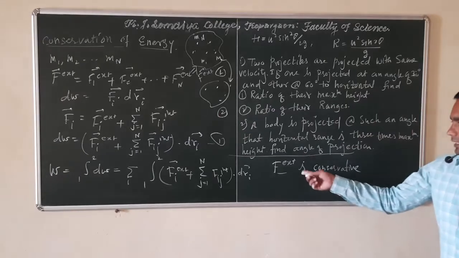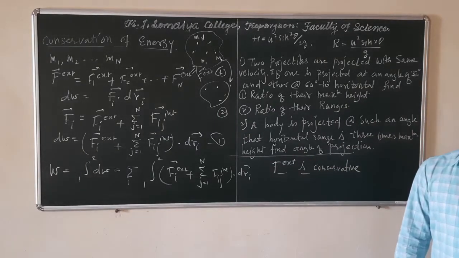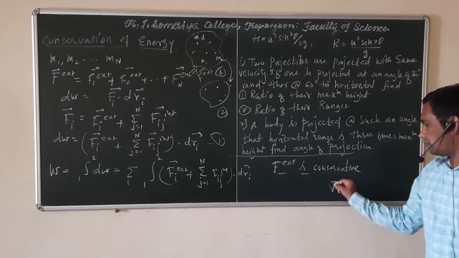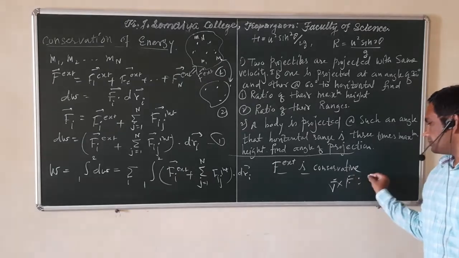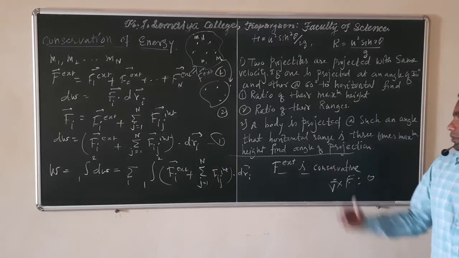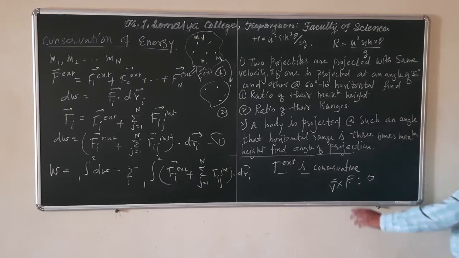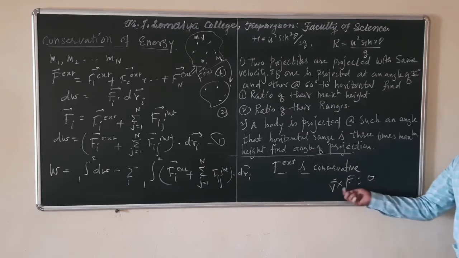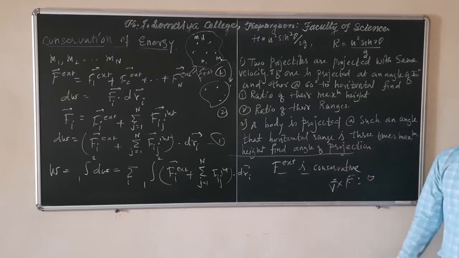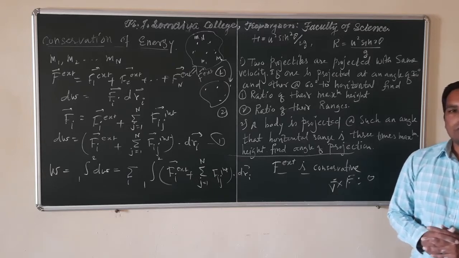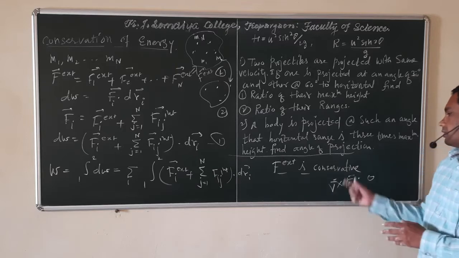If the externally applied force is conservative, it means that force has curl 0. This is one definition of a conservative force. A conservative force field means that if the curl of that force is 0, then, as you know from vector calculus, the force is the negative gradient of some potential, which is another definition of a conservative force. If the external force can be represented by the negative gradient of some potential, such forces are known as conservative forces.